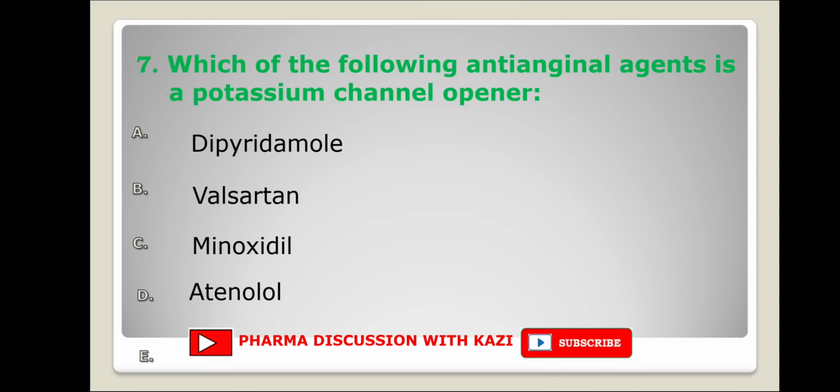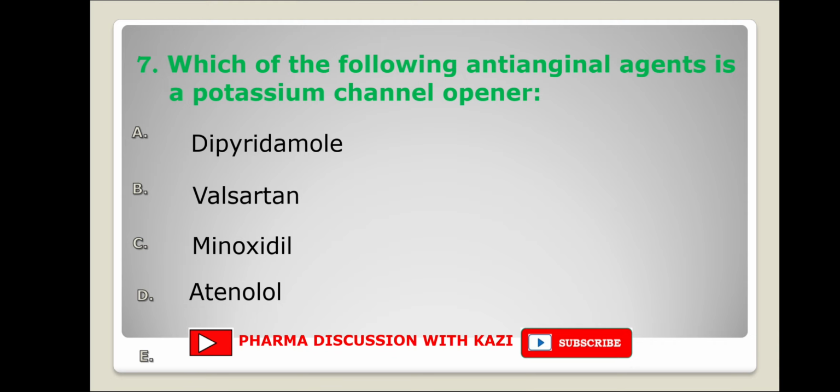Next question. Which of the following anti-anginal agents is a potassium channel opener? The options are dipyridamole, valsartan, minoxidil, atenolol. Here the correct answer is minoxidil, which is a potassium channel opener and vasodilator.